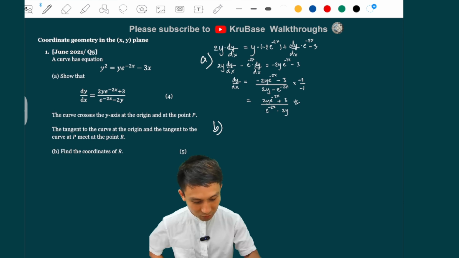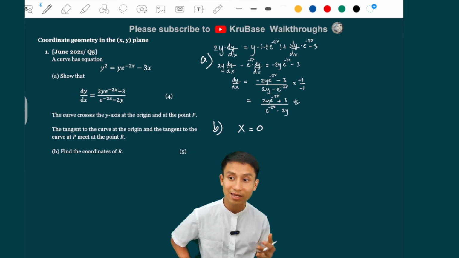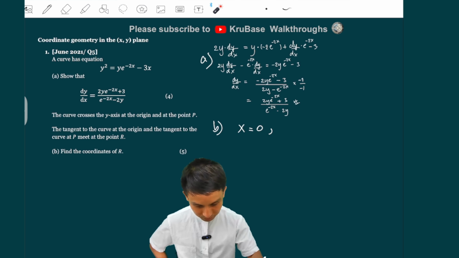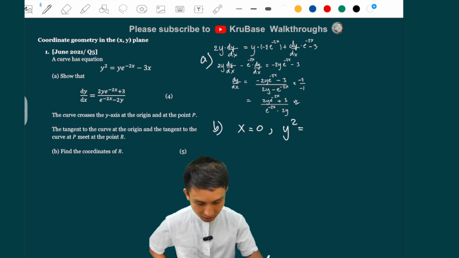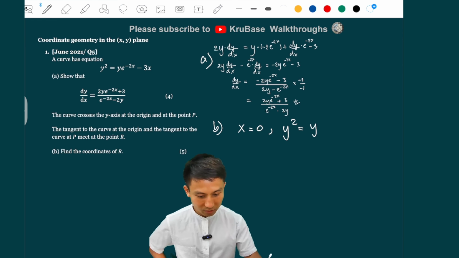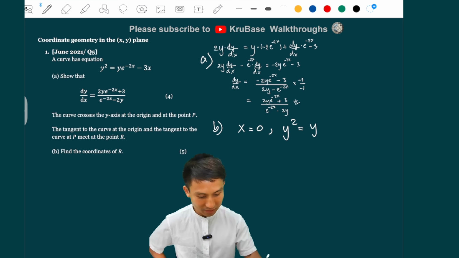So for point P, because they cross at the y-axis there, we sub x equals 0 first to find where point P is on the y-axis, right? So we sub x equals 0 into this function, and we get y squared equals y e to the 0, which is 1, so I'm not going to write that, and 3 times 0 is also 0, so I'm just getting that, basically.